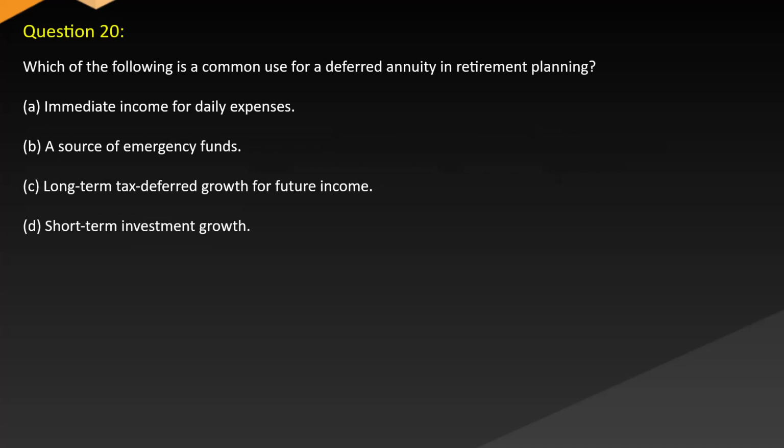Question 20. Which of the following is a common use for a deferred annuity in retirement planning? A. Immediate income for daily expenses. B. A source of emergency funds. C. Long-term tax-deferred growth for future income. D. Short-term investment growth.